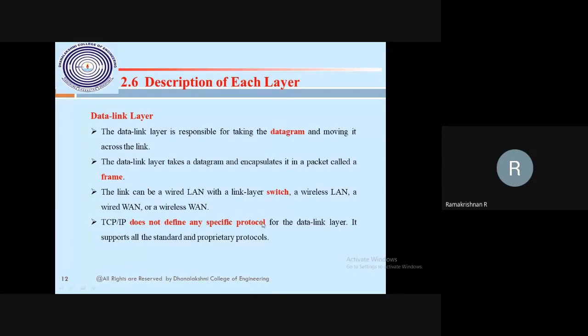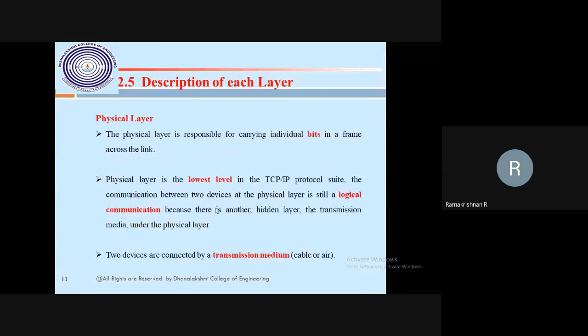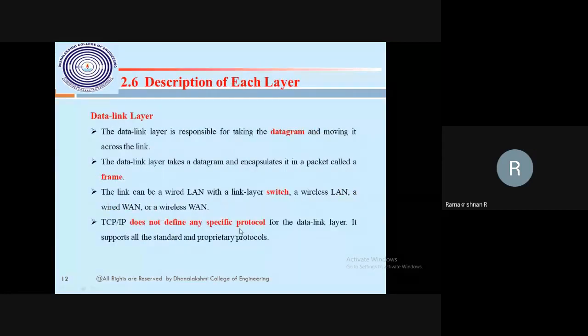TCP/IP does not define any specific protocol in the physical layer and the data link layer. There are no specified protocols, that means no TCP, no IP protocol. We will understand what a specified protocol is. Right now keep it in mind: there is no specified protocol in these bottom two layers.